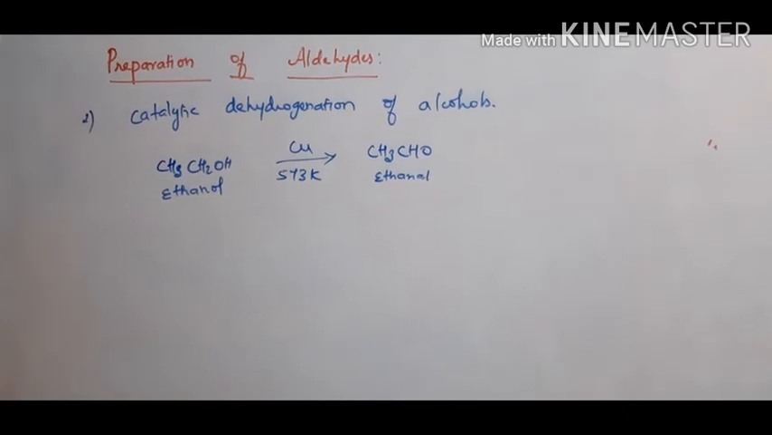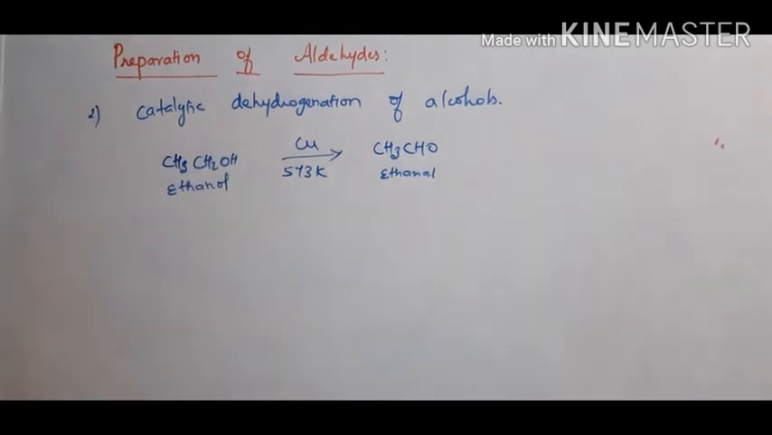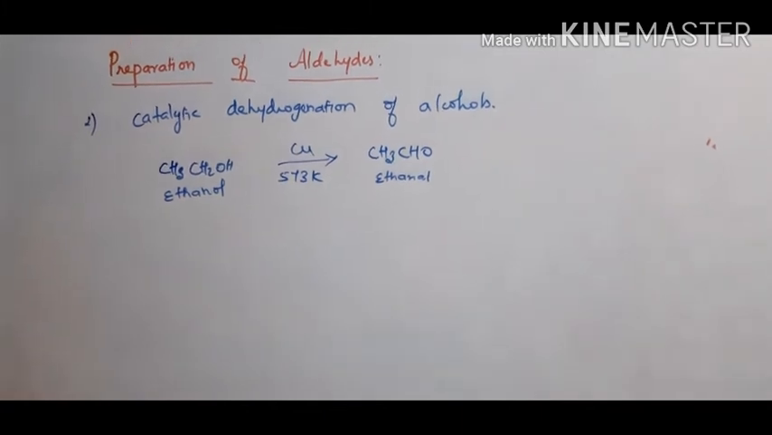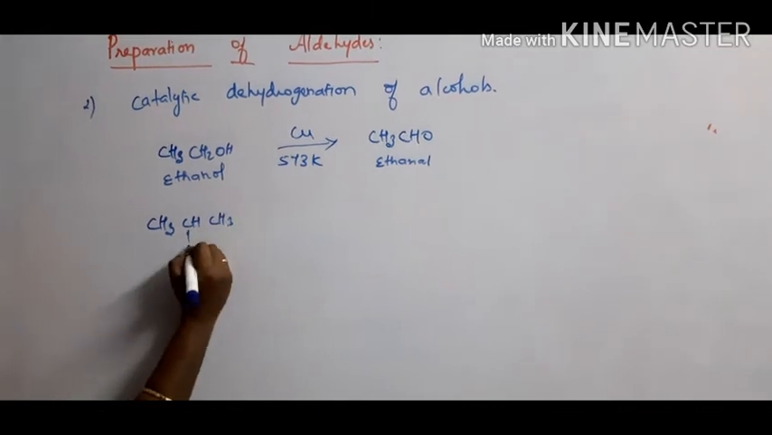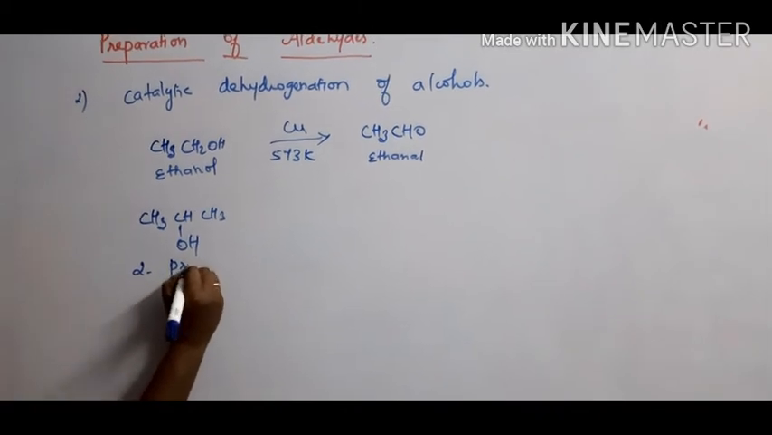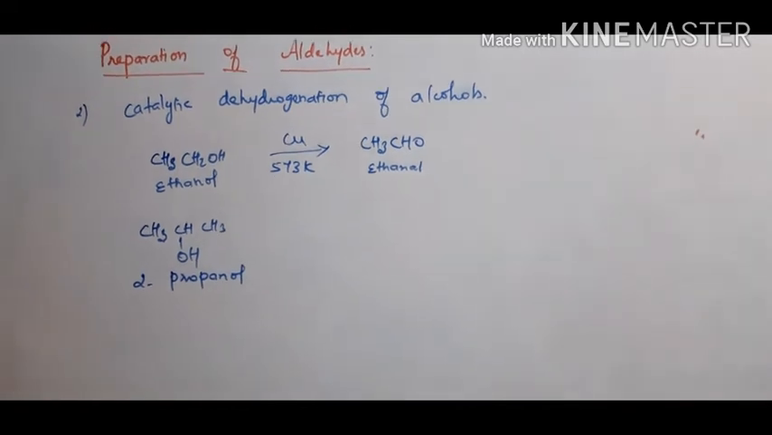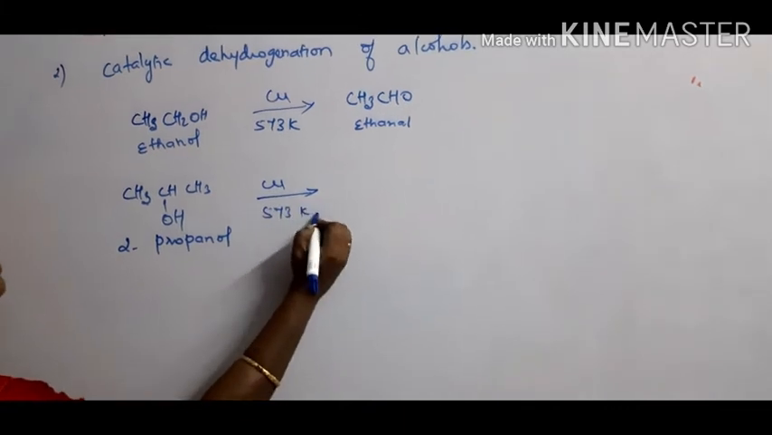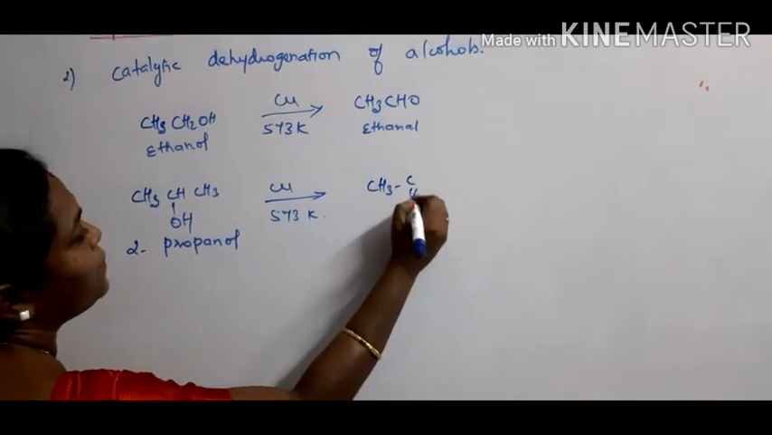First one, oxidation. Next one, catalytic dehydrogenation. What do we mean by dehydrogenation? Removal of hydrogen in the presence of a metallic catalyst. Here we have used copper. Now, what is this? 2-propanol, or isopropyl alcohol. When its vapors are passed over a copper catalyst at 573 Kelvin, dehydrogenation takes place and it gives ketones.